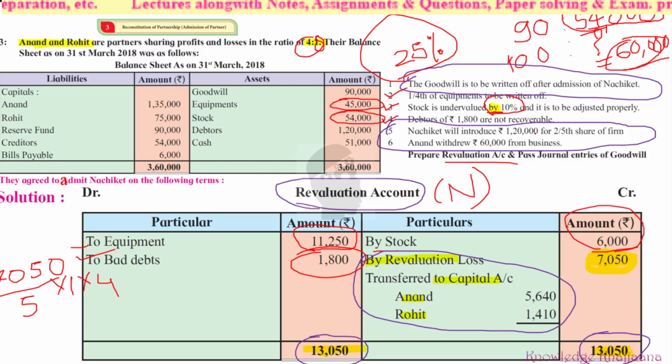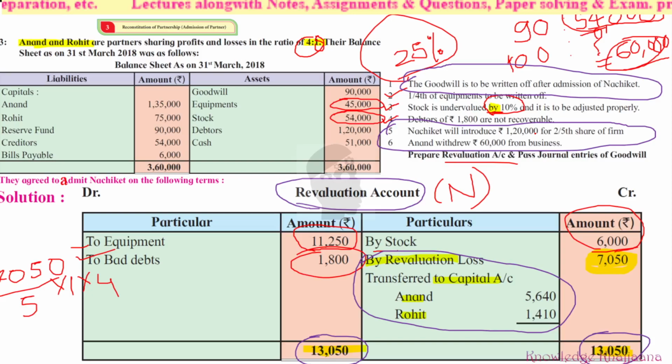Now, goodwill is to be written off. These partners are writing off the goodwill after the admission of the new partner. So what was the amount of goodwill? 90,000. In which ratio should it be written off? Their old profit sharing ratio, because Nachiket has nothing to do with it. So what was Anand's ratio? 4. What was Rohit's ratio? 1. So what was their total ratio? Total, that was 5.